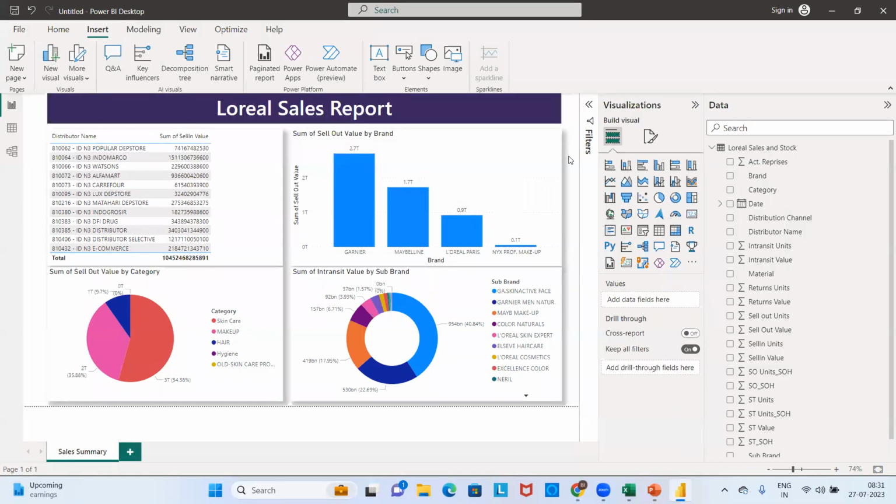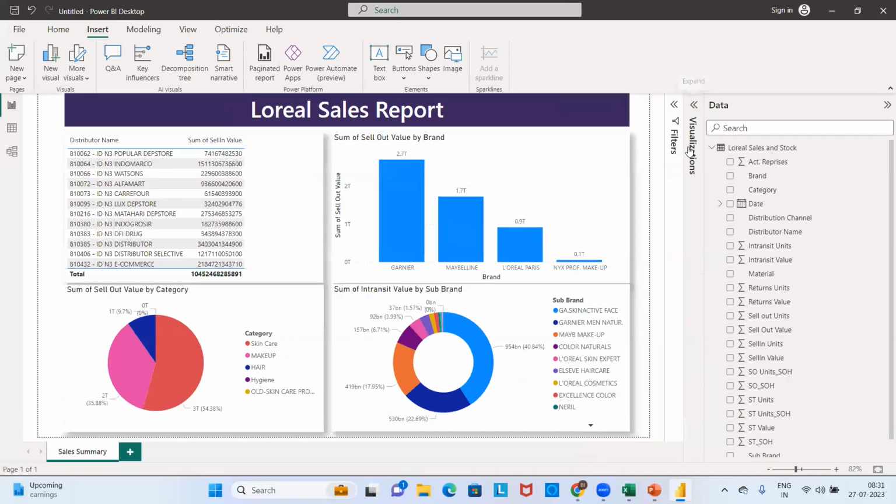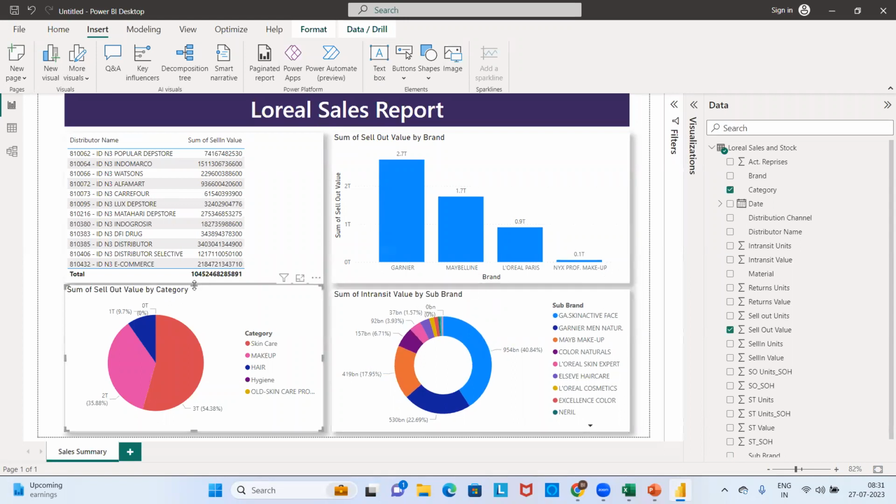That's it. Before that, it was empty without any heading. Now my report has got a heading which speaks about something. So whenever anyone opens this report, they should understand this is related to L'Oreal data.